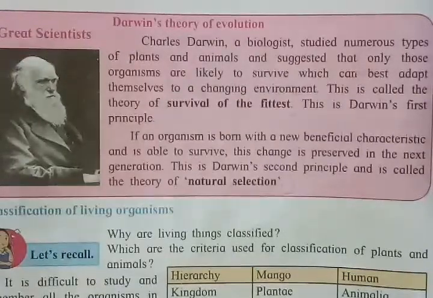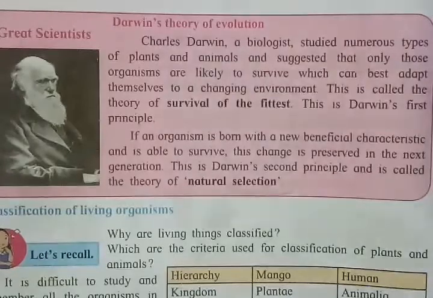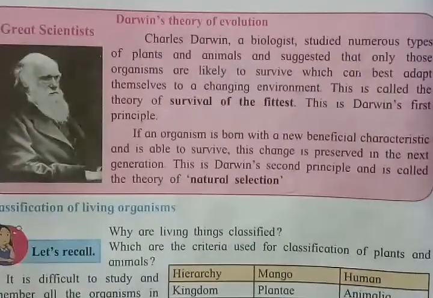This scientist Charles Darwin, he was a biologist. What he said is that the first principle says that only the plants and animals which can best adapt themselves to their surroundings, which can make themselves really comfortable in the environment in which they live, can survive. Only those are the animals which can survive.